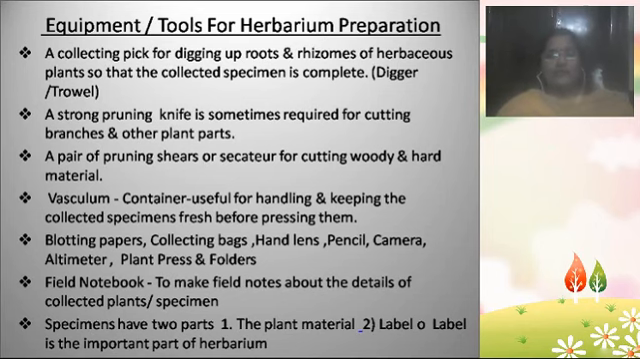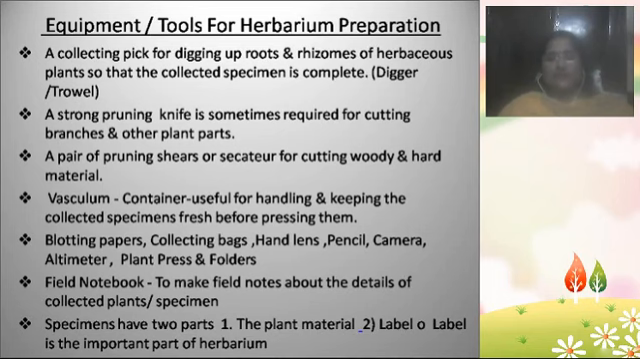And then we need blotting papers, and also collecting bags, and then we need the hand lens, means we need to observe the plant, we need to actually study the plant through the lens. And then we need a pencil and a camera to take photos of the plant. And then we need an altimeter, which is the equipment used for measuring heights. And also we need the plant press and also folders. So all these materials will be required for the preparation of herbarium in an authentic manner.